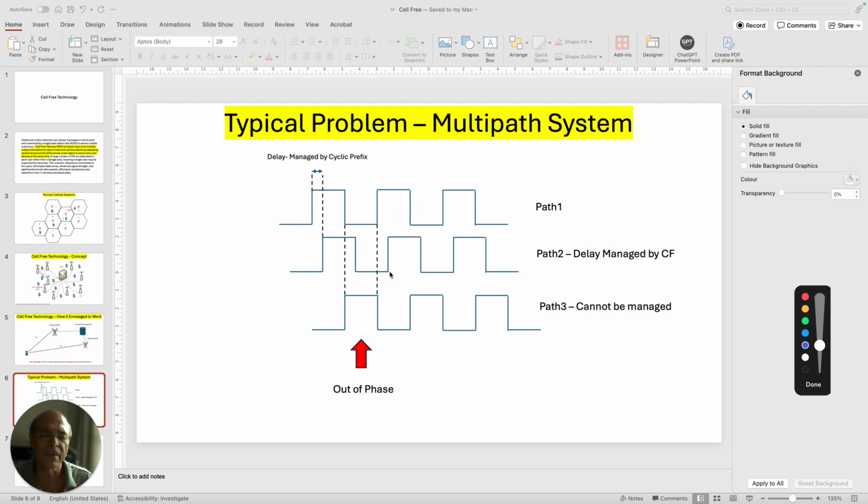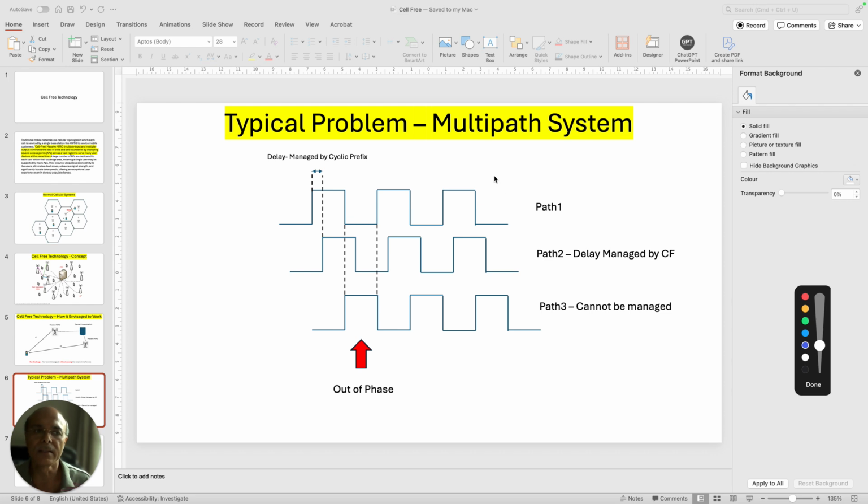Now, the signals will travel with the velocity of light, because nothing can travel faster than the velocity of light, which is 3 lakh kilometers per second, right? So this is the speed.